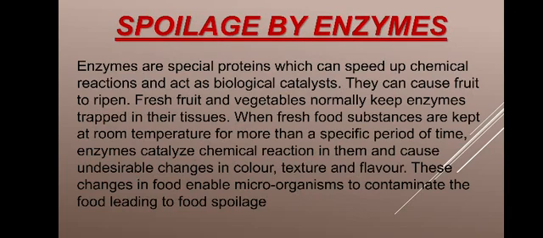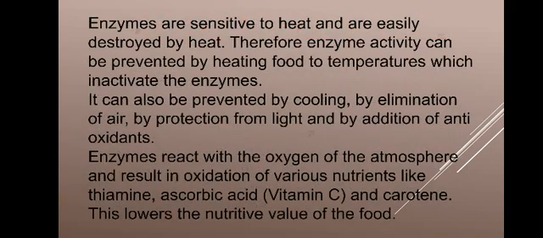The example is the over-ripened fruits and vegetables. As the chemical reaction goes on, the ripening also goes on, resulting in over-ripening, which makes the food so soft and rich in moisture. At that condition, the microbes enter the foodstuffs and make it spoiled or deteriorate.